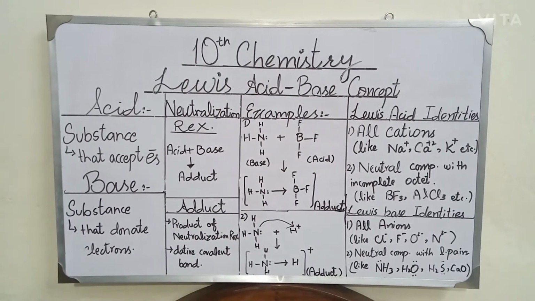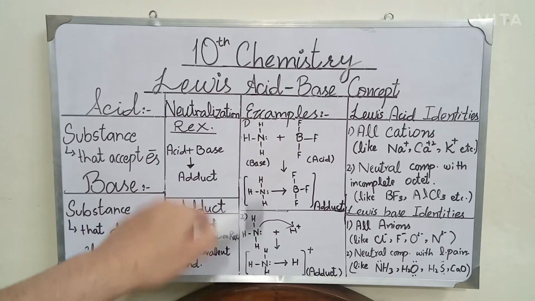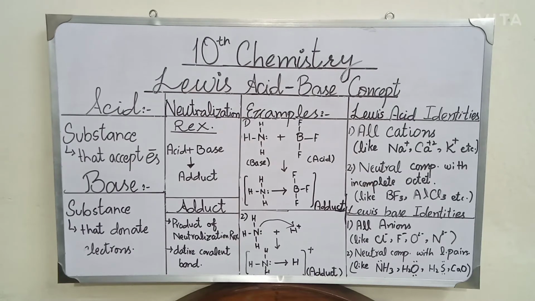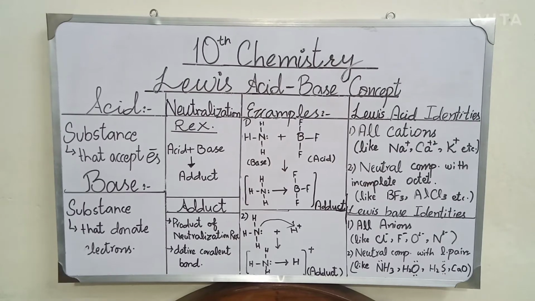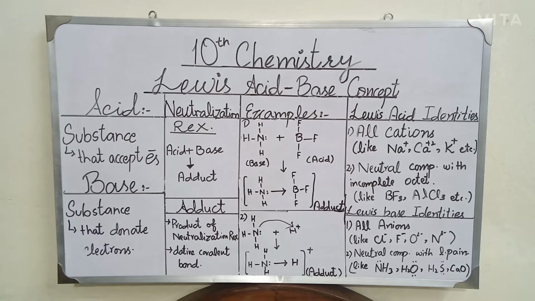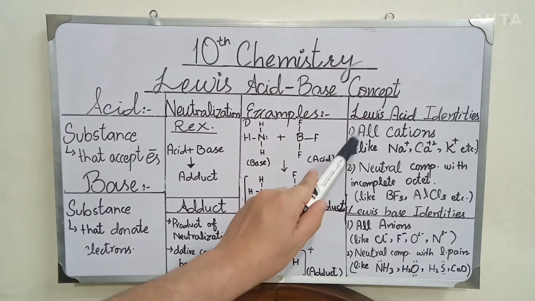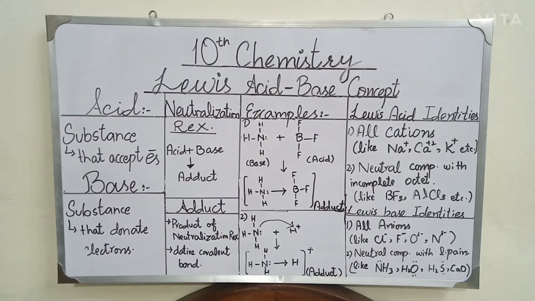So viewers, this is basically two examples that represent the neutralization reactions and examples of acids and bases according to the Lewis acid-base concept. So now we will discuss the identities of Lewis acids and Lewis bases. How can we determine whether a substance given in nature will be a Lewis acid or Lewis base? So Lewis acid identities are: number one, all the cations present in nature are Lewis acids.